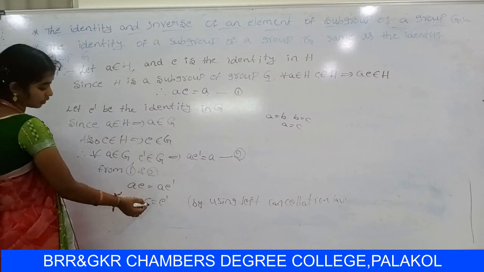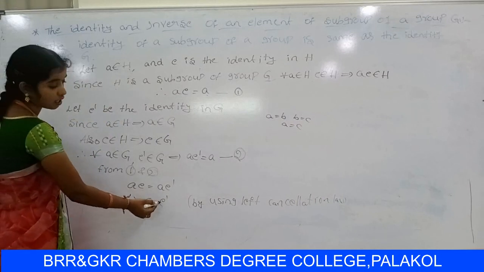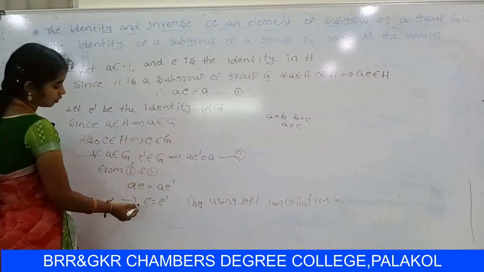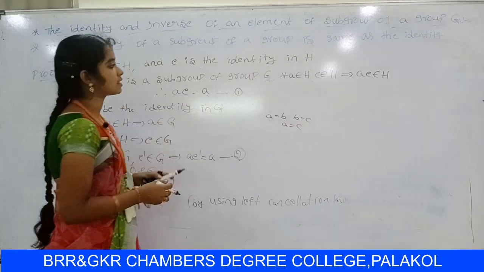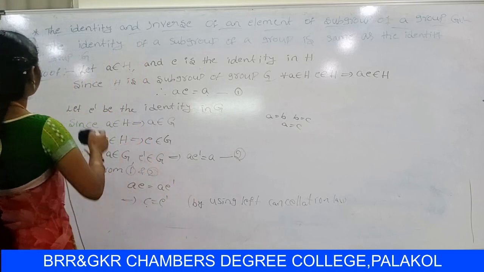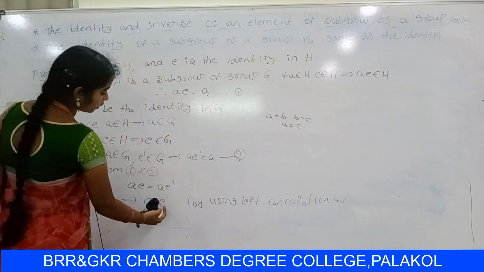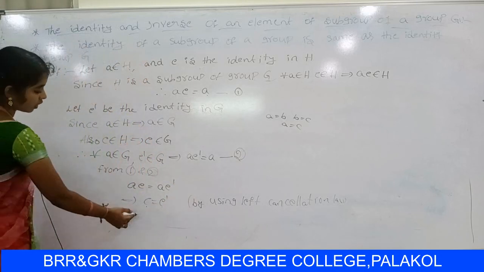E is the identity element in H, and E' is the identity element in Z. We have to prove the identity of a subgroup of a group is the same as the identity of Z, that means E equals E'. So this theorem is completed.